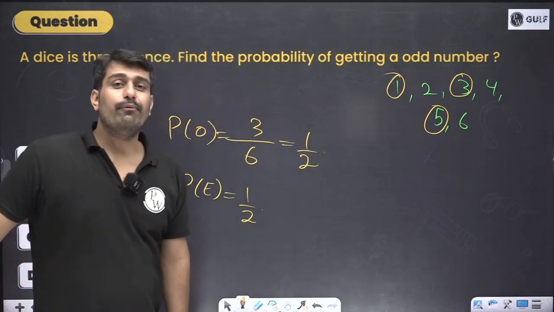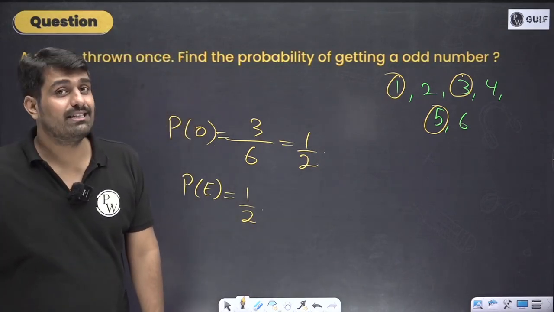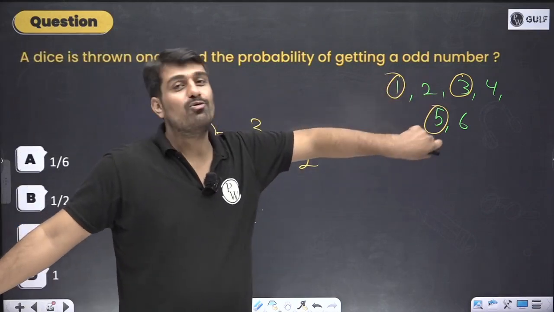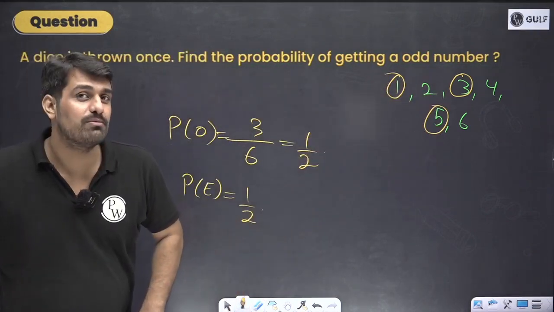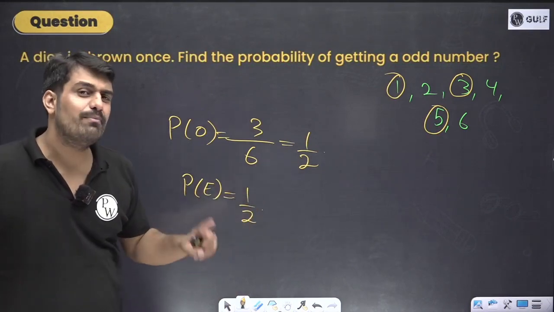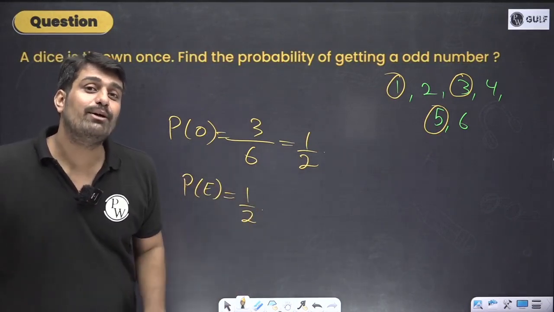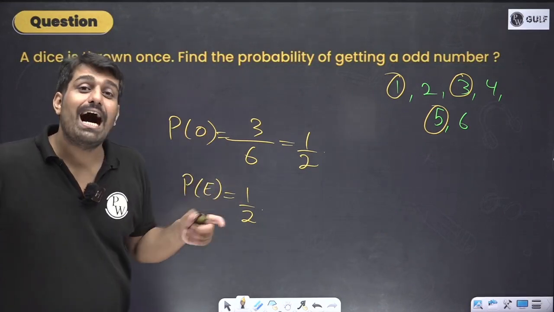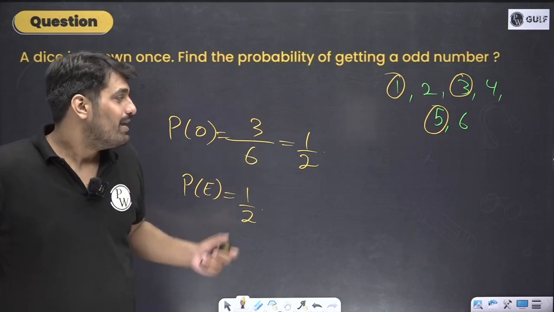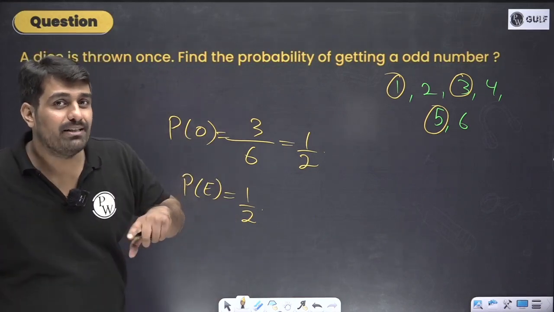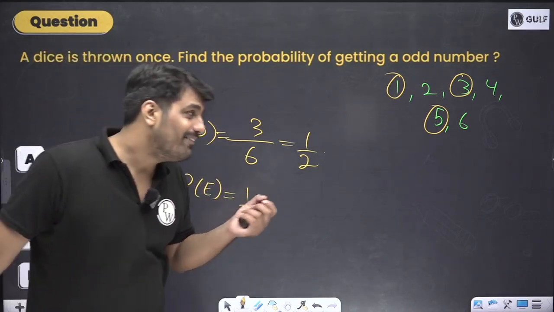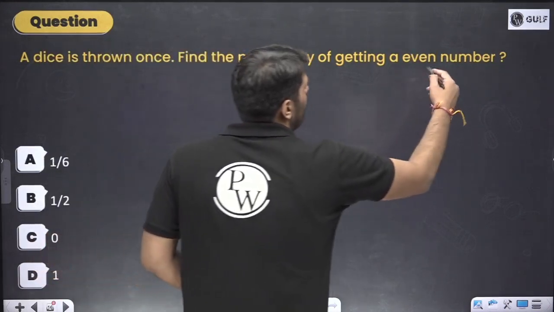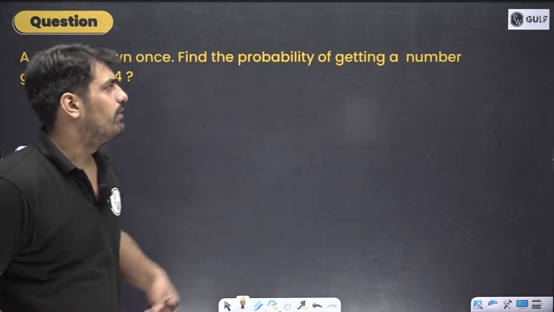Is this an elementary event? No sir, this is not an elementary event at the moment. Why? Because in this event we are having 3 outcomes possible. But in this case, sir, 1 by 2 plus 1 by 2, we are getting 1. Why is that? Because the 2 events over here, probability of odd and probability of even, are complementary. So if odd is there, even will not be there. Interesting thing, right? Chalo, going forward. Next one. Even number already done. Ignore the problem, go forward.